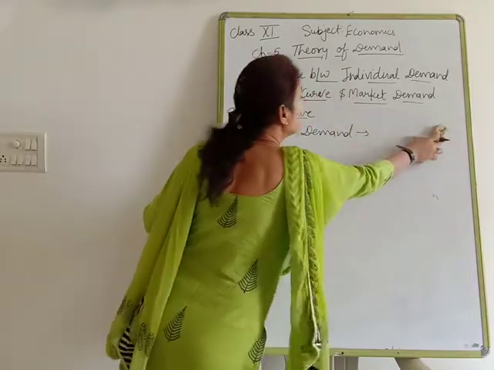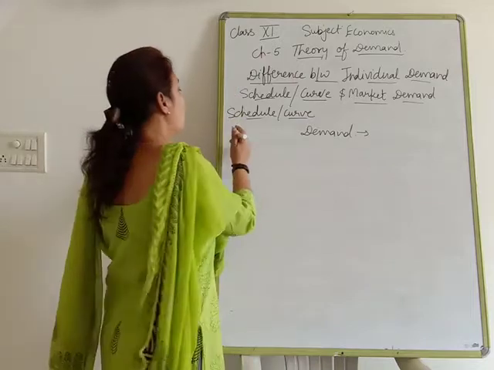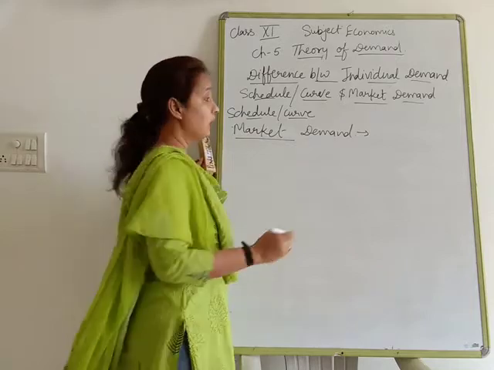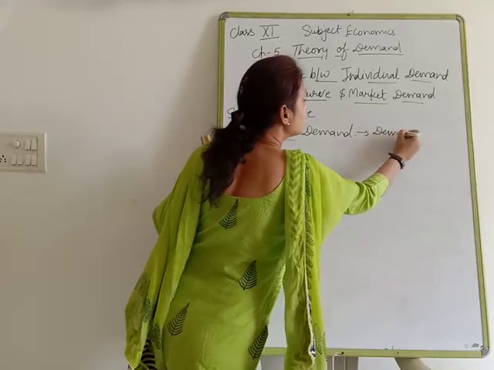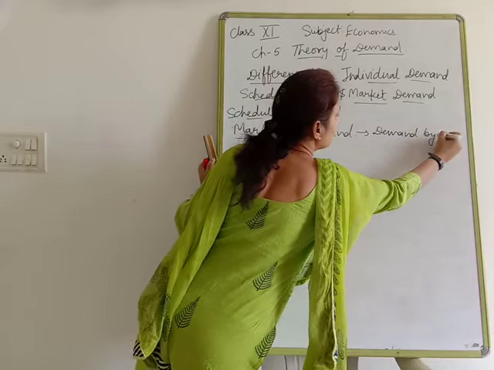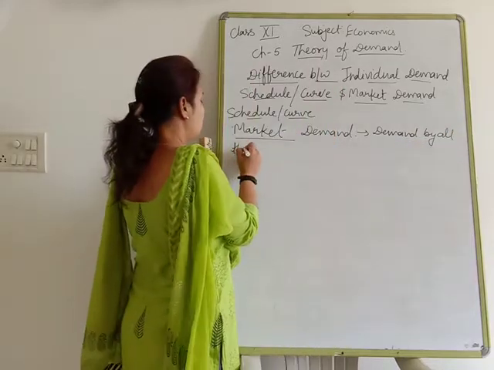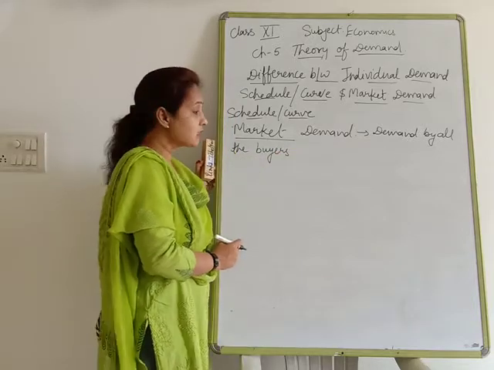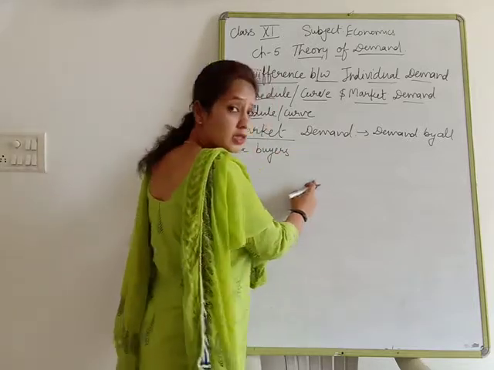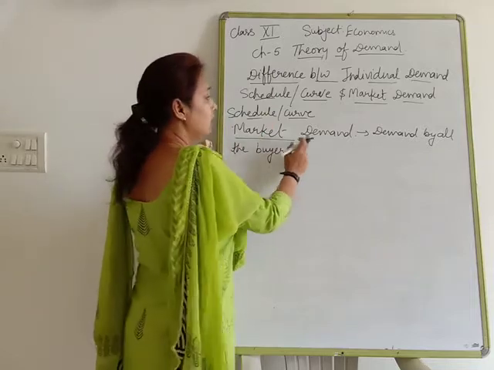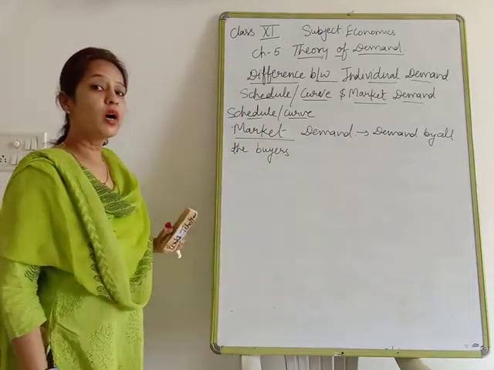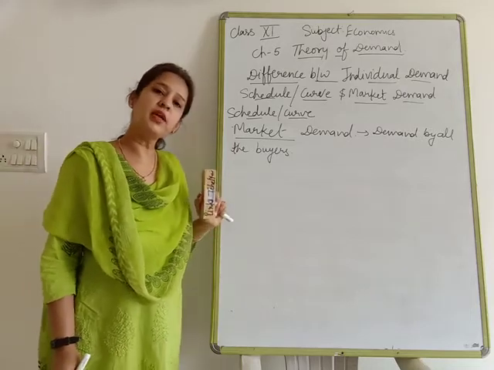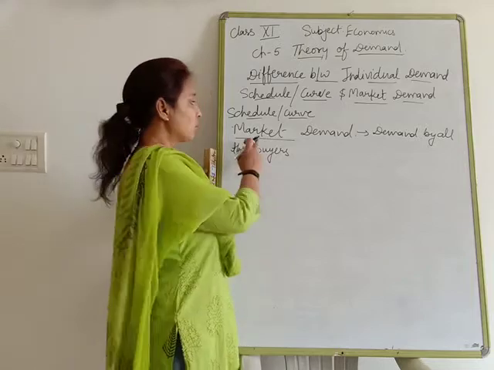So when we discuss demand by all the buyers at different prices, that is known as market demand. Demand by all the buyers who are willing to purchase a particular commodity at different prices at a point of time, that is known as market demand.